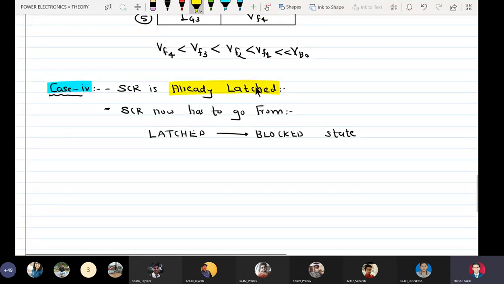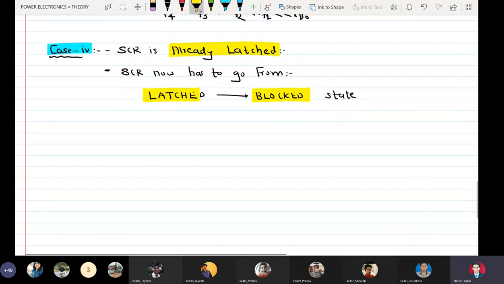As we already said, there are only two ways of blocking or commutating an SCR.